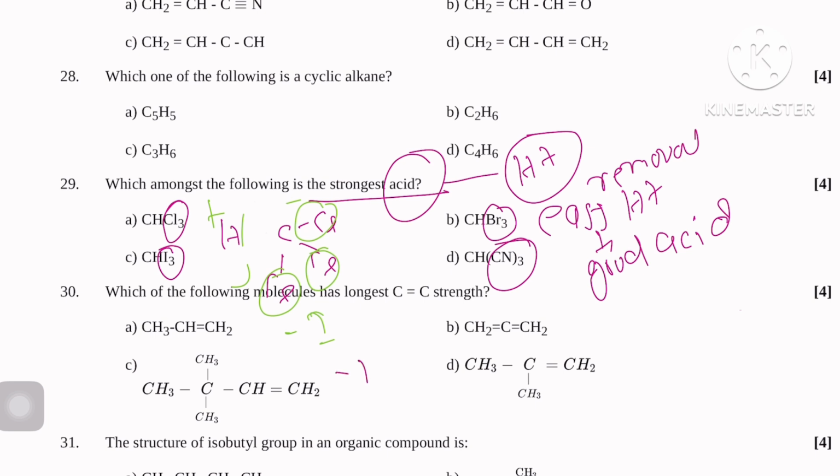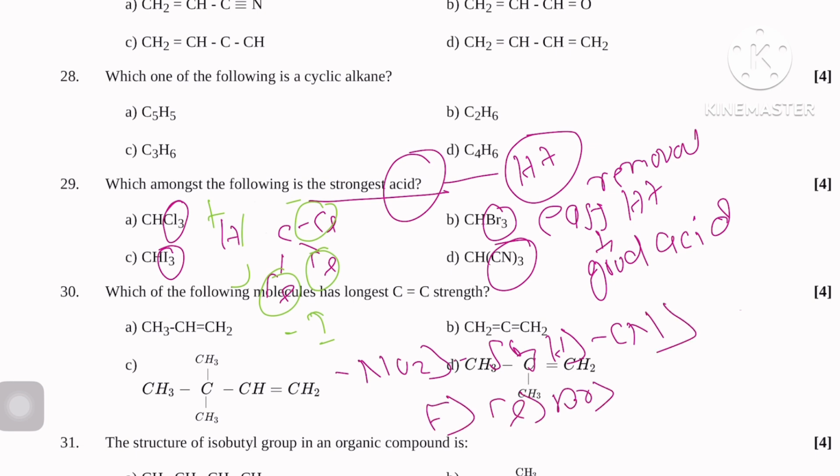I told you NO2, SO3H, CN, and after that the halogens in priority order. So this one withdraws more negative charge, so easy removal of H plus will take place in D. So question number 29, option D.